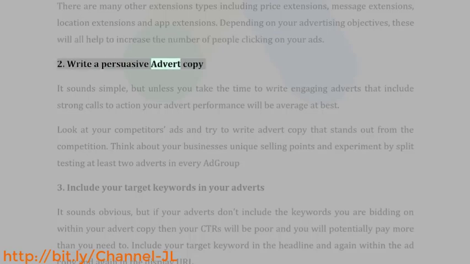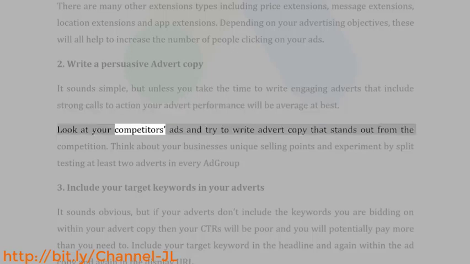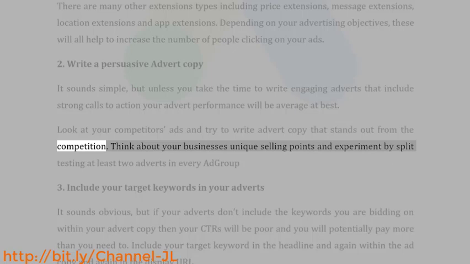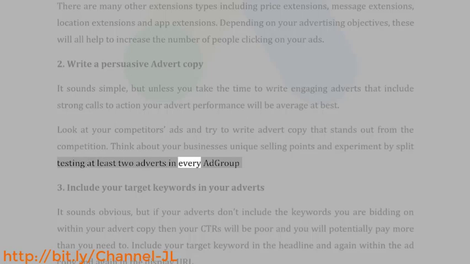2. Write persuasive advert copy. It sounds simple, but unless you take the time to write engaging adverts that include strong calls to action, your advert performance will be average at best. Look at your competitors' ads and try to write advert copy that stands out from the competition. Think about your business's unique selling points and experiment by split testing at least 2 adverts in every ad group.